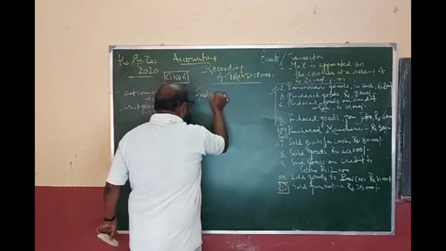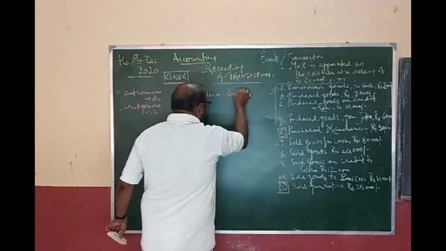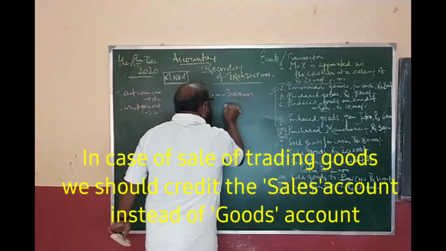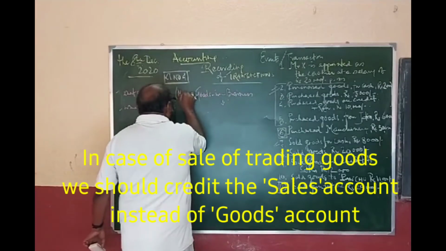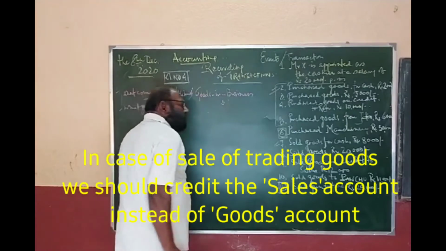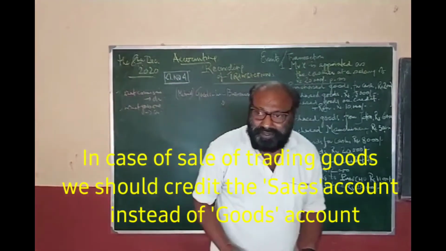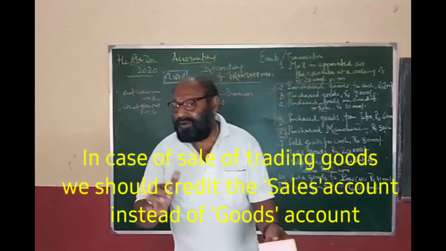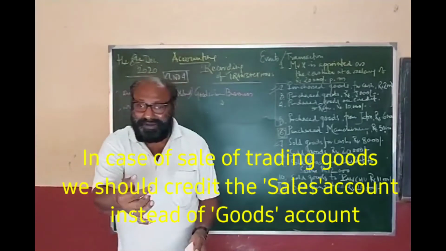Goods in business. The goods or the materials, whatever we say, which we use in the business are of 3 types. There are some goods which are purchased and sold.